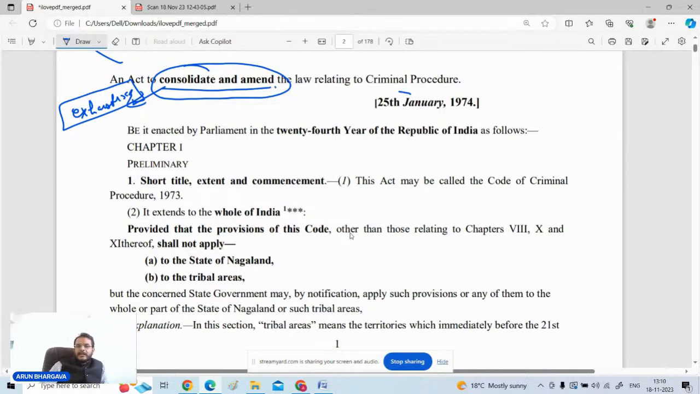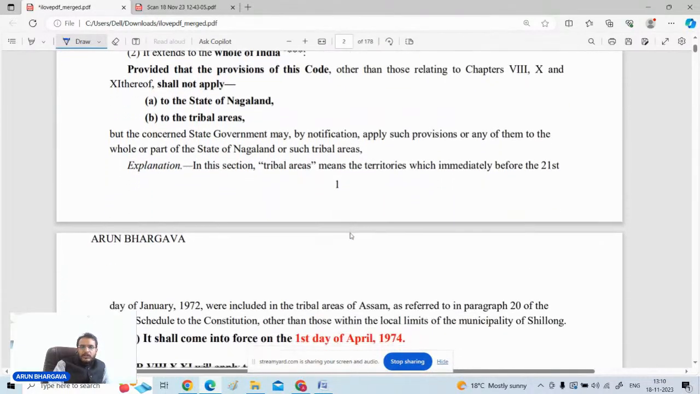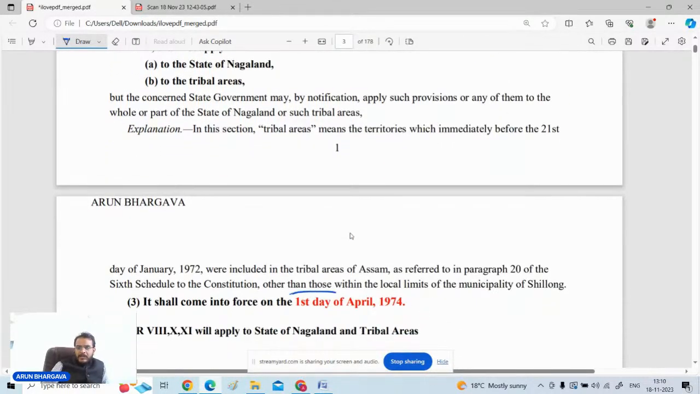Similarly, the next point which people have to understand is on which particular date the President gave assent to this law, that is 25th of January 1974. The assent of the President is there to the CrPC, but it came into force on 1st of April 1974. In your Bare Act itself, these things are written. You people must ensure that these things are important from your prelims point of view.